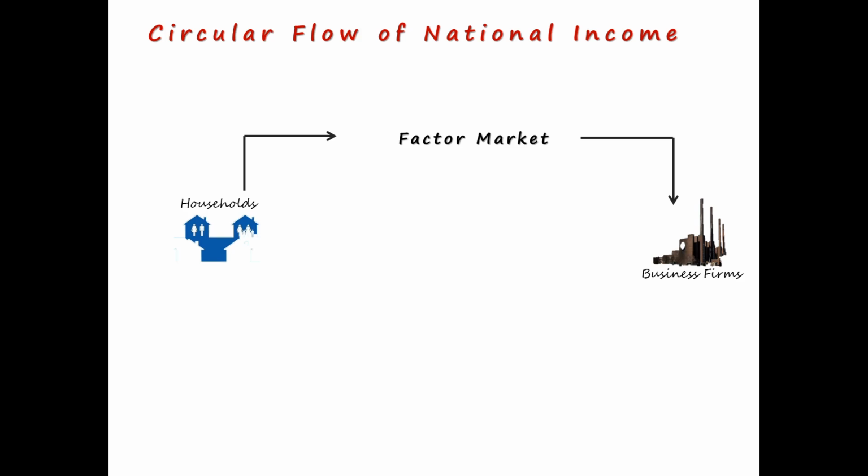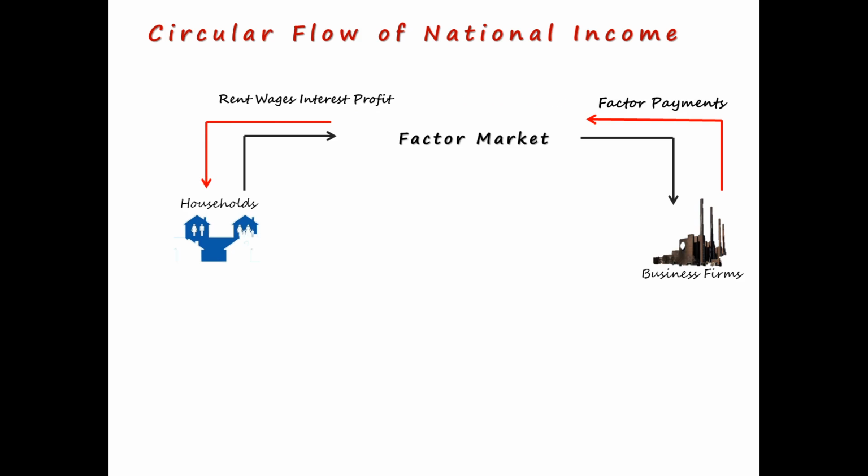and in this you can see resources have been sold to the business firms. In return, what will the households get? The households will get in return the factor payments. The payments that are made to the factors of production are called factor payments, in the form of rent, wages, interest and profit. So these are the factor payments which go to the households. And here friends, we have completed the two-way transaction in the first part of our circular flow of national income.